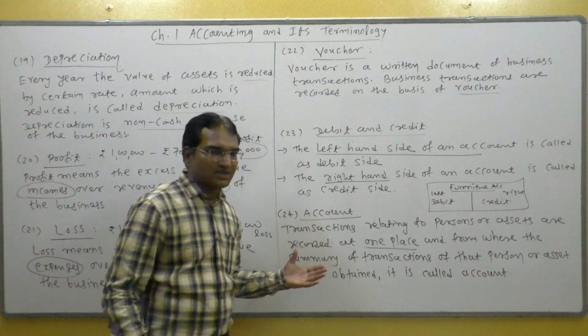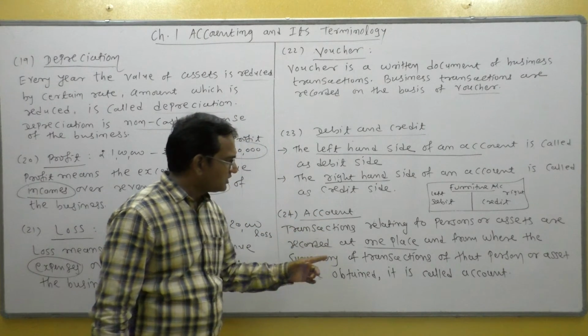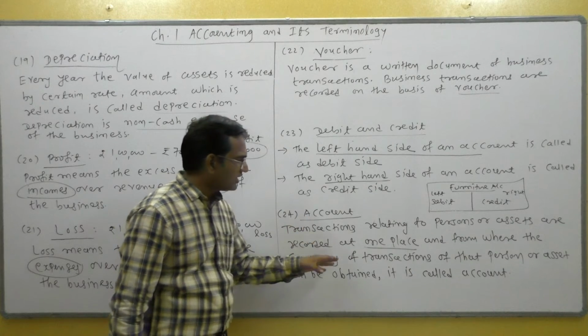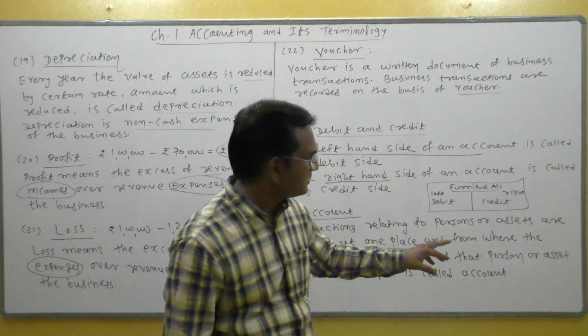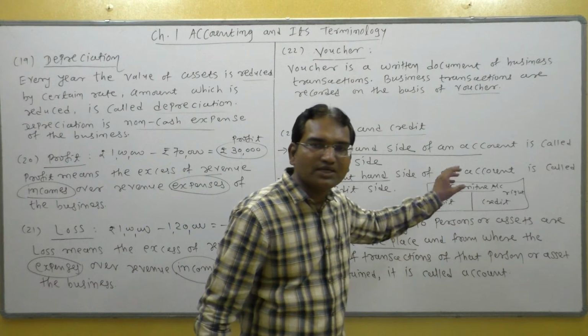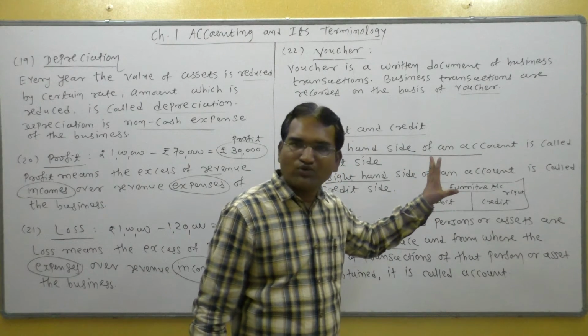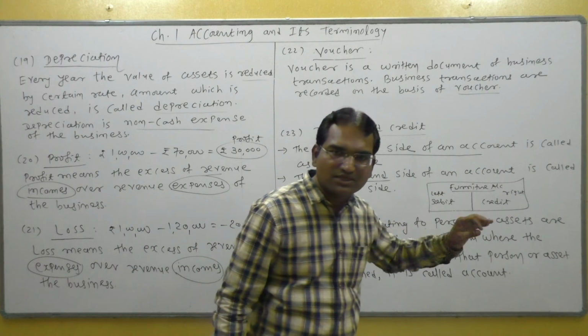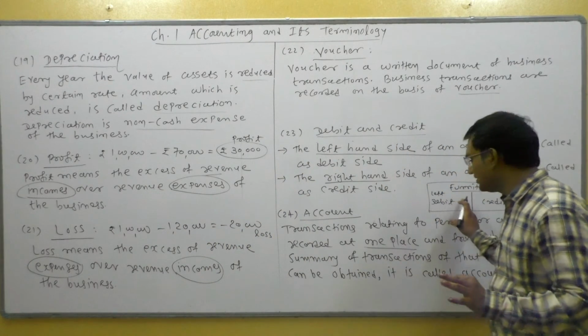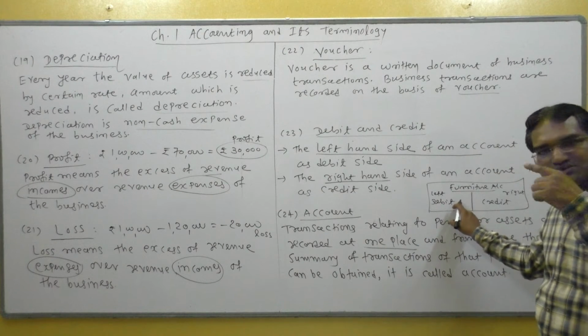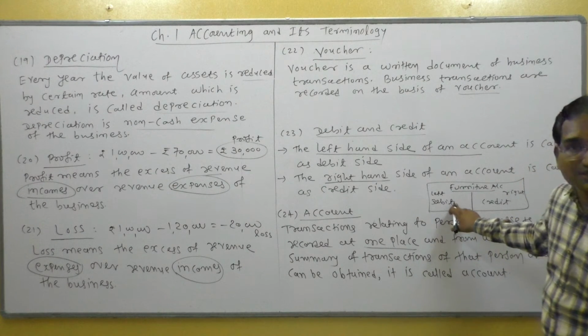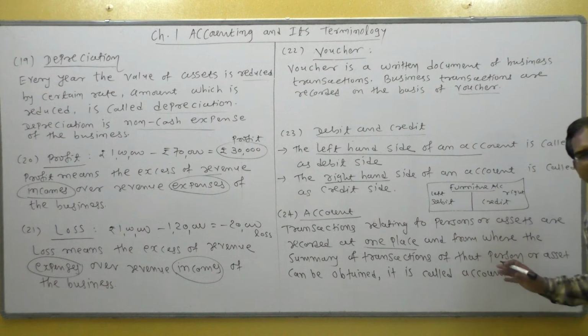Okay, now what is an account? Transactions relating to persons or assets are recorded at one place. Transactions relating to furniture are recorded in the furniture account at one place. All transactions relating to furniture are recorded in the furniture account. Furniture purchase is recorded in the furniture account. Furniture sale is recorded in the furniture account.